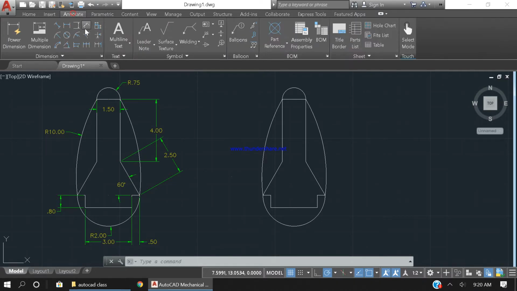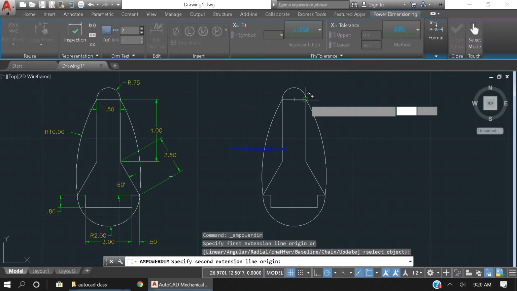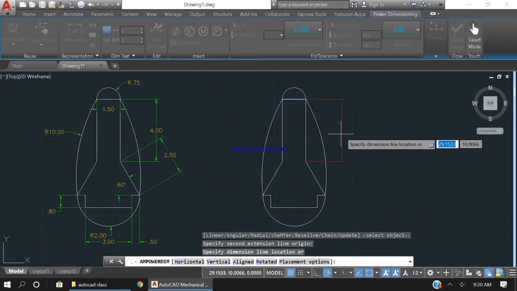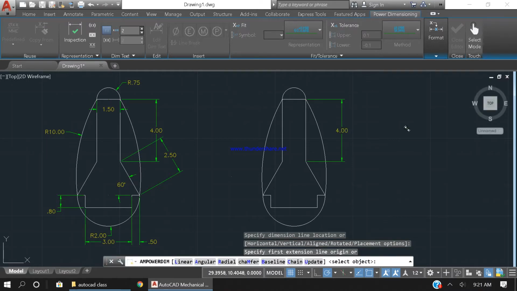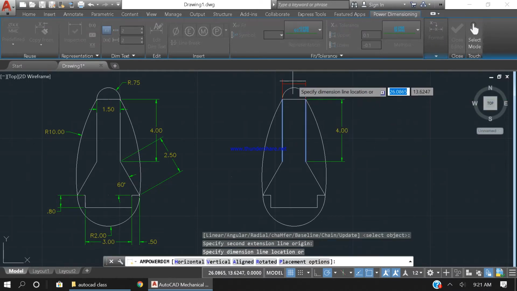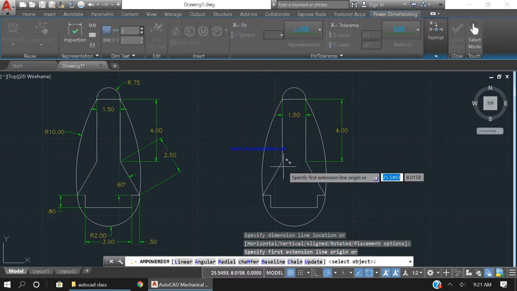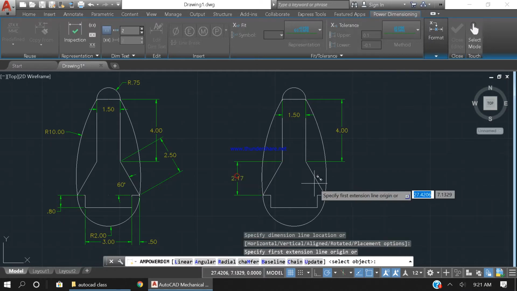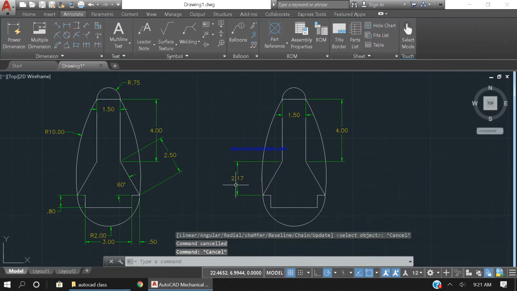And now I'm going to do annotative. I'm going to use this power dimension. Okay, basically I'm just going to click from one point to another endpoint and it's done. So this is very simple, and okay, this is wrong.